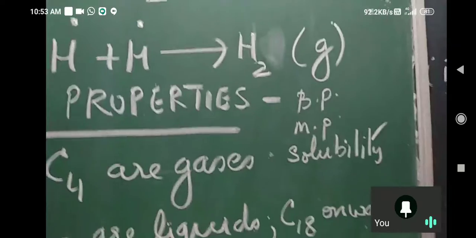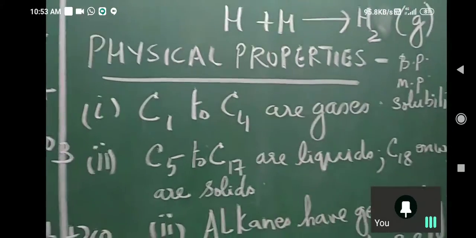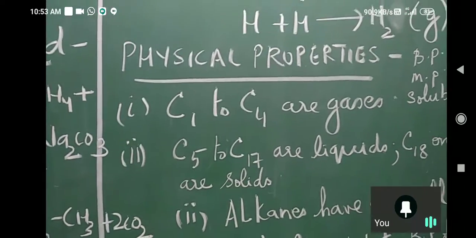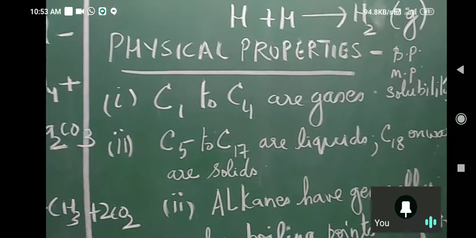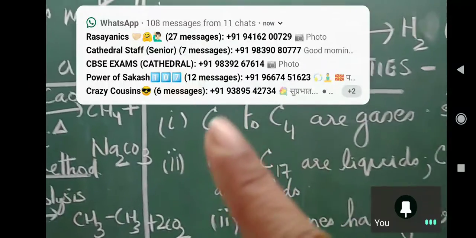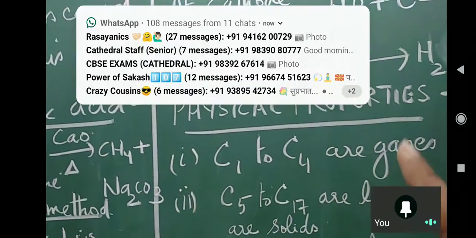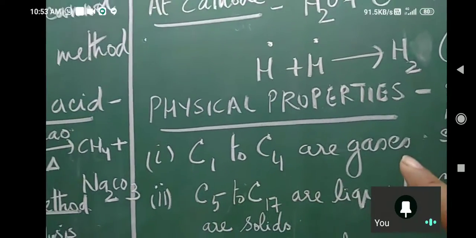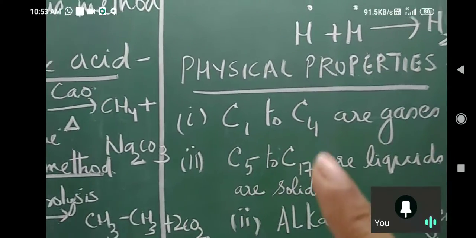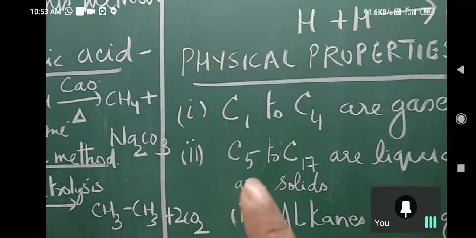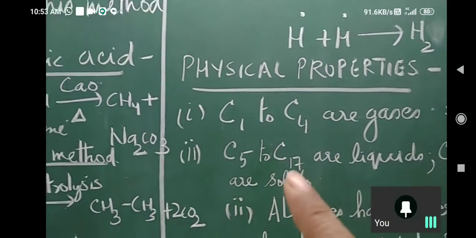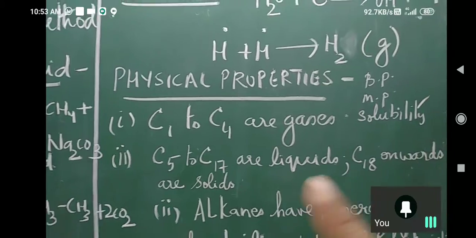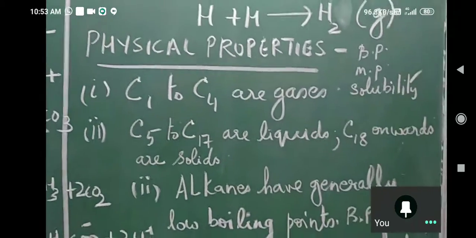I will explain you the basics. What I am explaining is in general for all organic compounds, at least all hydrocarbons. C1 to C4 are gases, meaning methane, ethane, propane, butane, they are gases. C5 to C17, pentane onwards, till 17 carbon atoms they are liquids, and 18 onwards they are solids.